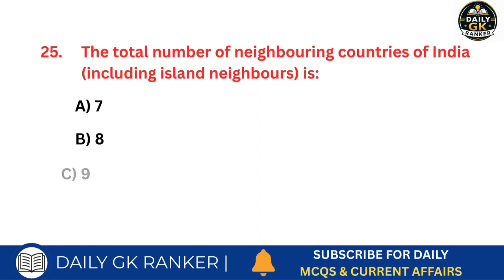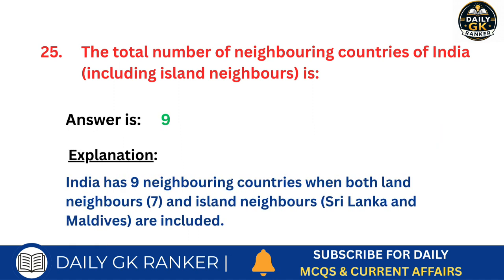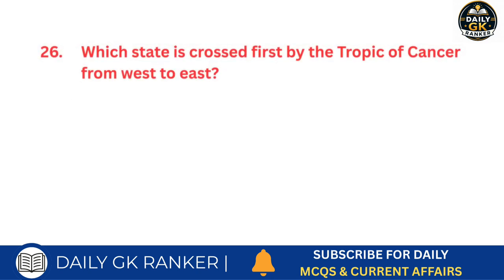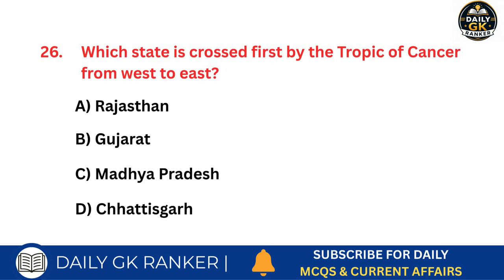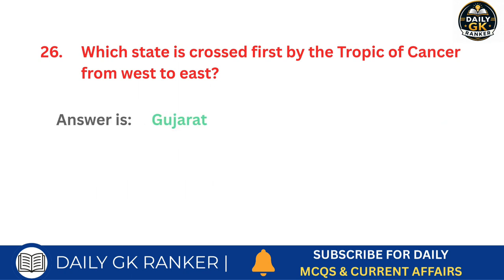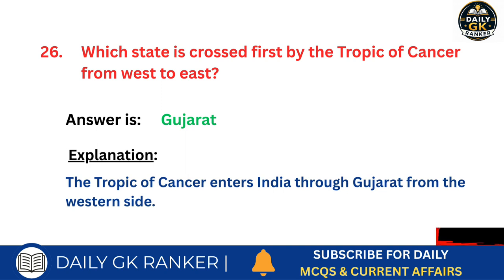The total number of neighboring countries of India, including island neighbors, is how many? Answer is 9. Which state is crossed first by the Tropic of Cancer from west to east? Answer is Gujarat.